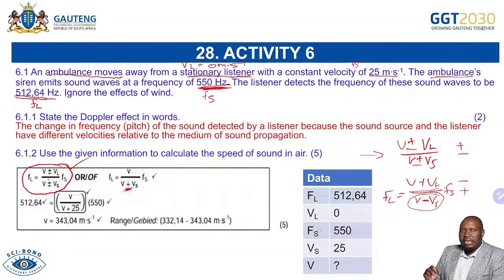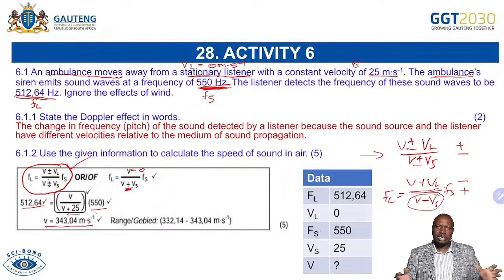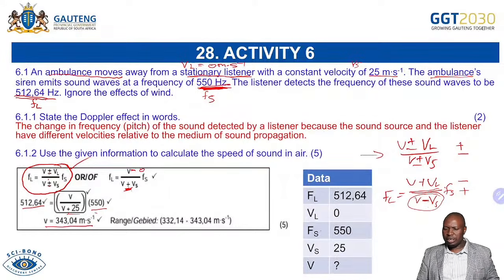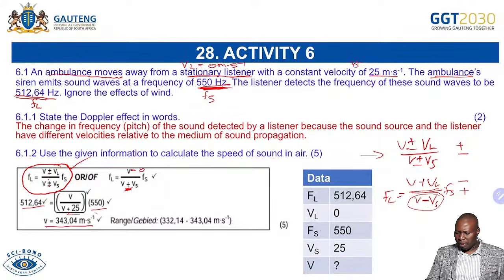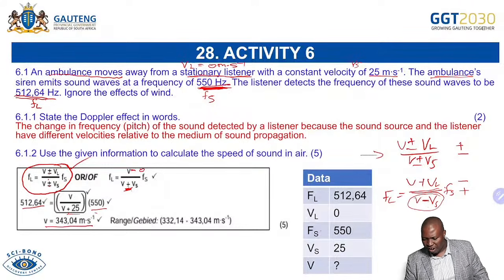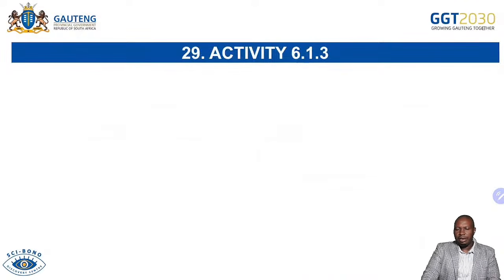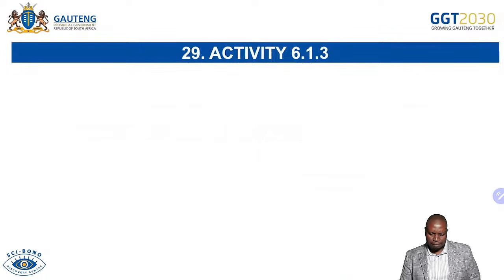Remember, we said either the source or the listener is stationary. So in this case, it is the listener who's stationary. So it will be 0 for the listener. We just write there plus. We said this is minus 0. So v minus 0 is v. That's why we wrote it like that. And then you just do the substitution, and then you are getting all your marks. Please learn to utilize the calculator. It's good that you are consistent. You use one calculator throughout. Always use the calculator that you know, so that you are not wasting time. And then you are able to do your calculations and you get your 5 marks. So I'm hoping you will collect these marks based on the Doppler effect.